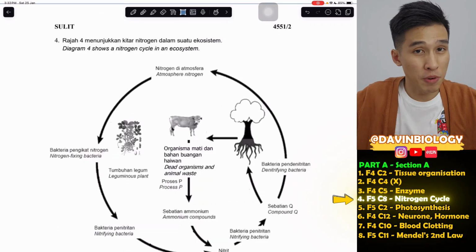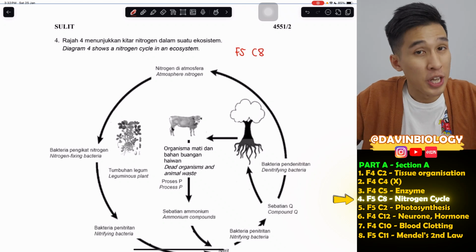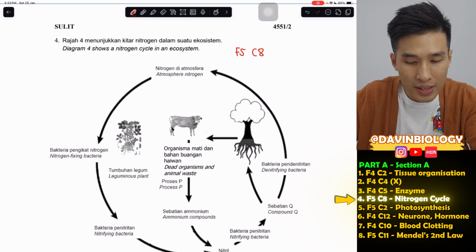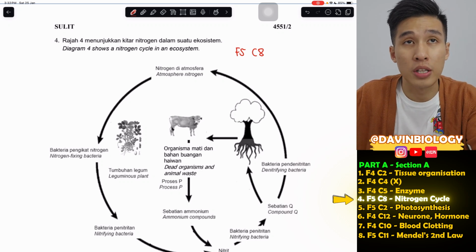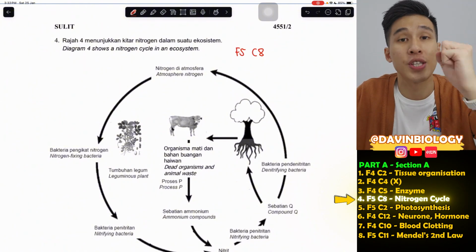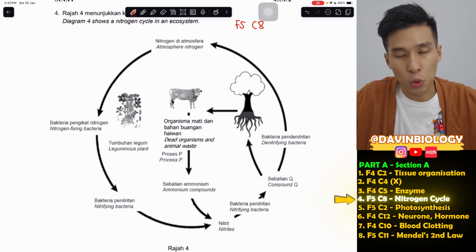For question number 4, this is a Form 5 Chapter 8 question, biodiversity. Now for this chapter, overall I think the challenges are not very high, but let's say if this chapter were to come out in our 2024 SPM, right, I think that the most likely topic they will ask is this nitrogen cycle, because this part haven't came out yet. Okay, for this cycle, I think I will go through a bit first.